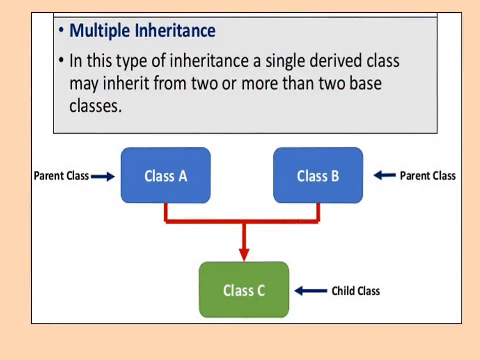Now we'll see the next type of inheritance, that is multiple inheritance. In this type of inheritance, a single derived class may inherit from two or more base classes. There is more than one base class, so it is called multiple. As the name suggests, multi means many. So in a diagram, class A and class B are the parent classes, and class C is the child class, which is derived from these two classes.